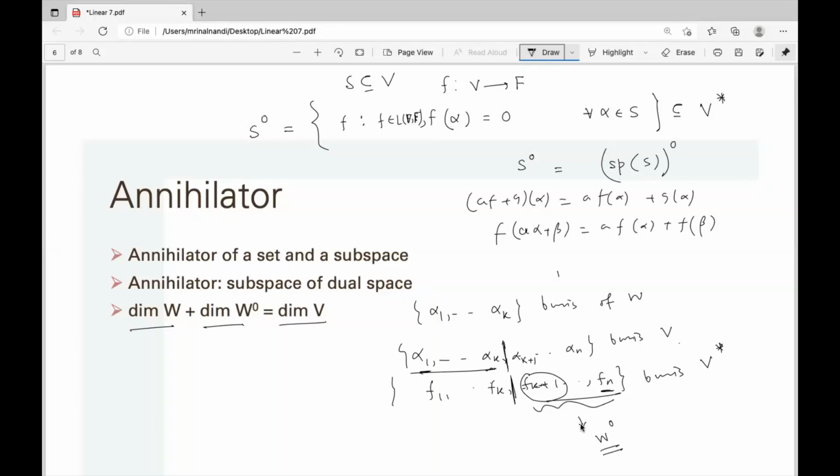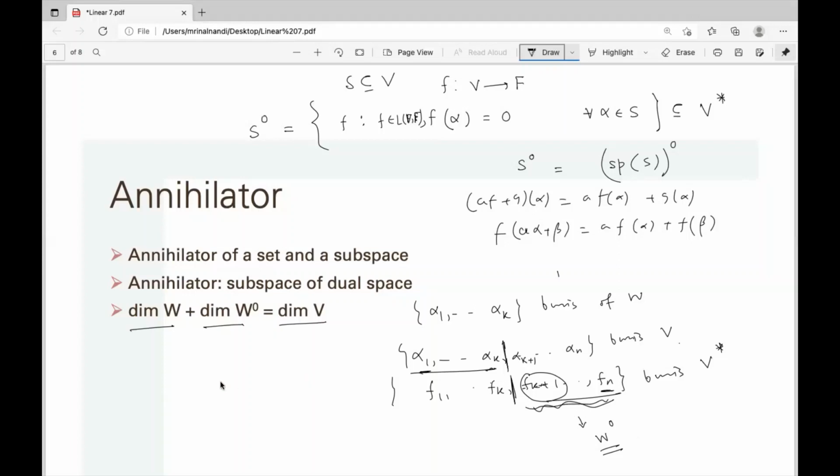But to show this is a basis, you have to check its span is the annihilator of W. Independence is clear because this is a part of the basis, so it is an independent set. So you just have to check whether it spans all of this.